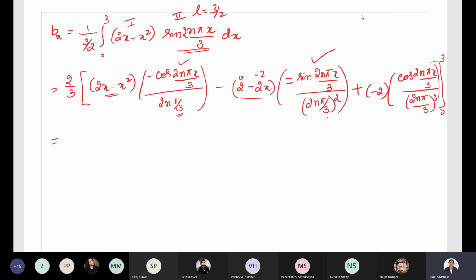Now put the limits. This is going to be a little complicated over here. What happens? Just check. 2 by 3 into, now you put the limits. What happens? See, upper limit is 3. If you put over here 2x minus x square, 2 into 3 minus 3 square, that is 9. 3 2s are 6, 6 minus 9 is minus 3. And here you have 2n pi by 3. Am I correct?